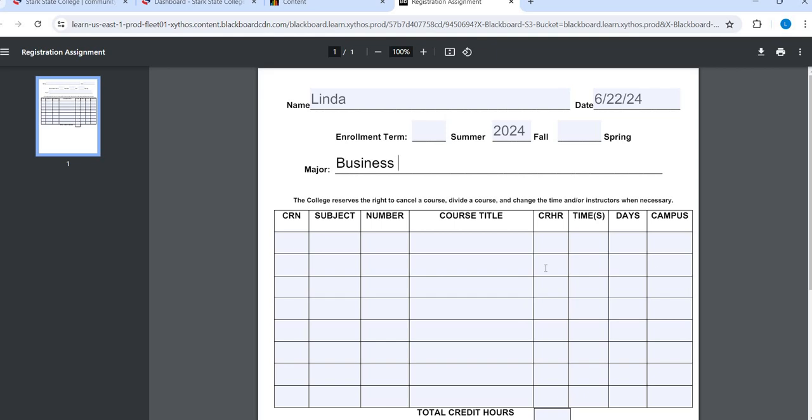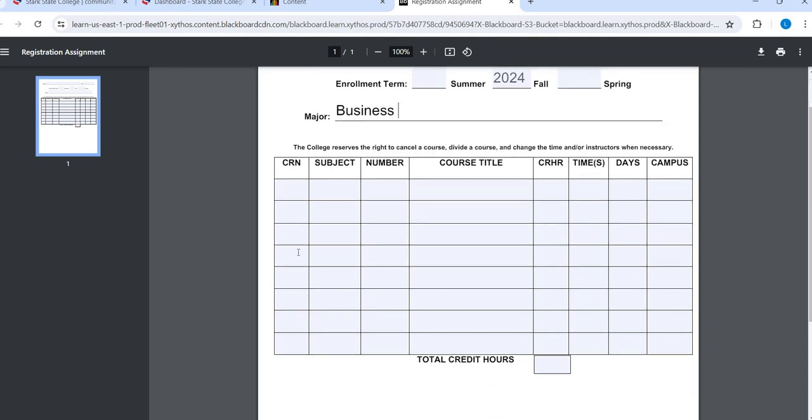So again, saying I don't know what I'm going to take this fall is really not an excuse to not complete this assignment, because that's the purpose of this assignment, to think through that. And again, if you end up using the schedule, great. If you don't, that's fine too. At least you're going to hopefully know how to think through the process.